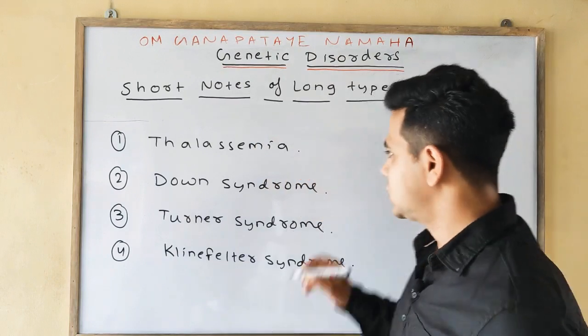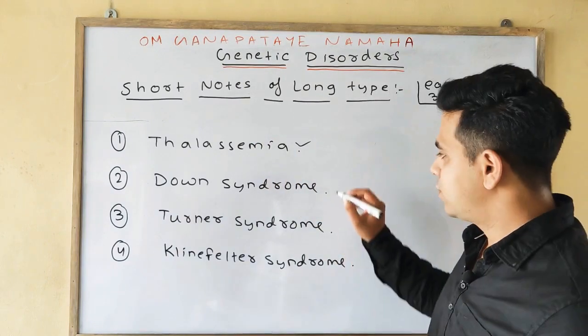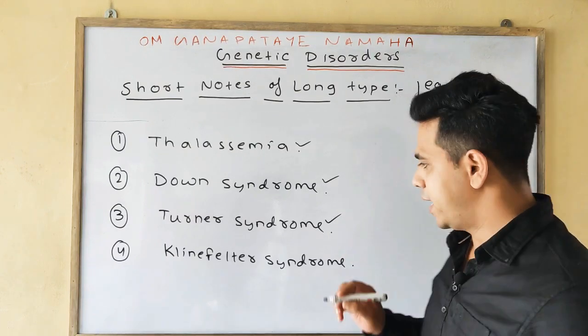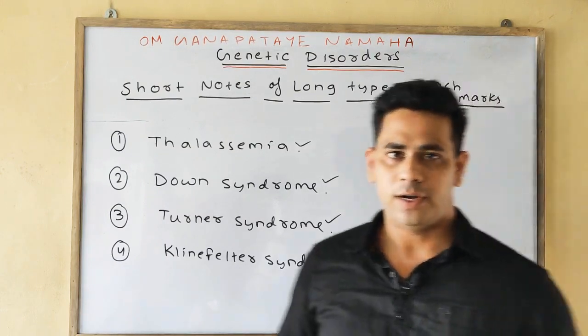First one we'll discuss thalassemia. Second one we'll discuss Down syndrome. Third we'll discuss Turner syndrome, and lastly we'll discuss Klinefelter syndrome.